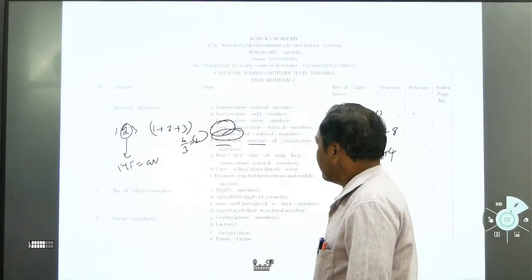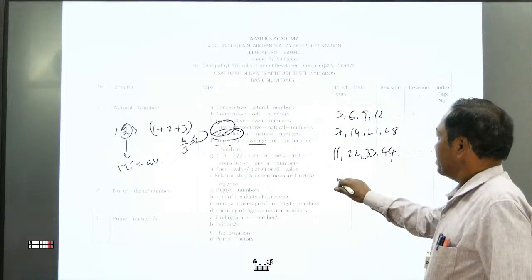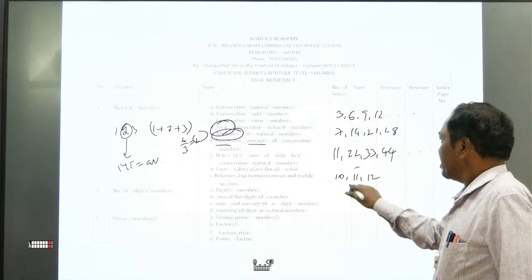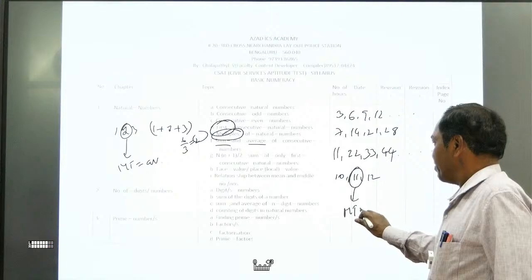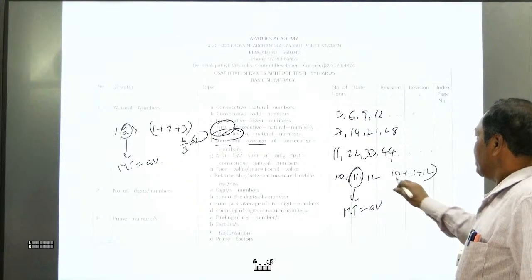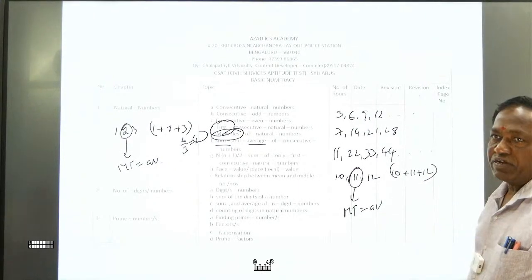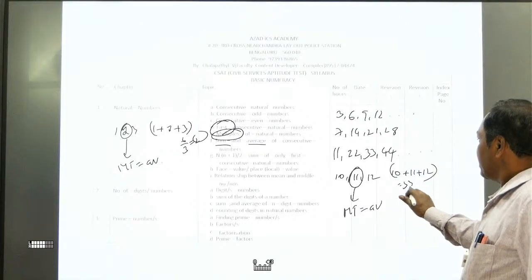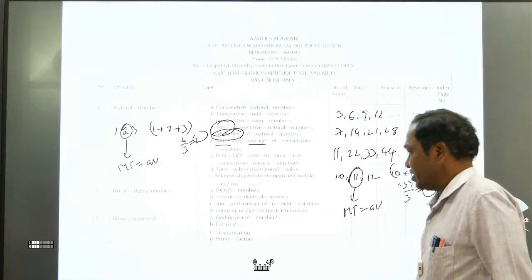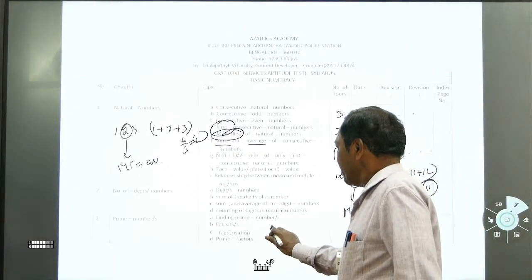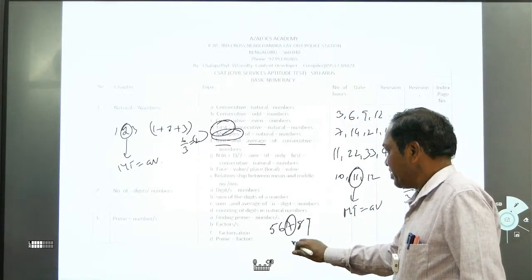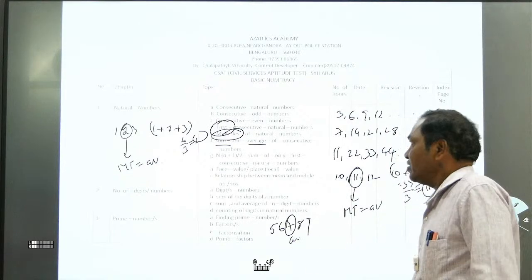It's like that. Any numbers you can take of your choice. For example, 10, 11, and 12. What is the average? The middle term is the average. 10 plus 11 is 21, plus 12 is 33. 33 by 3 is 11, which is the average. You can take any numbers like that. Even for example, 5, 6, 7, 8, 9. What is the average? The middle term is the average.